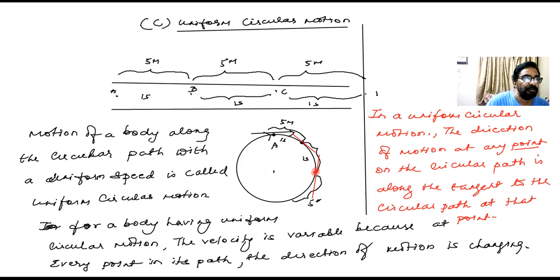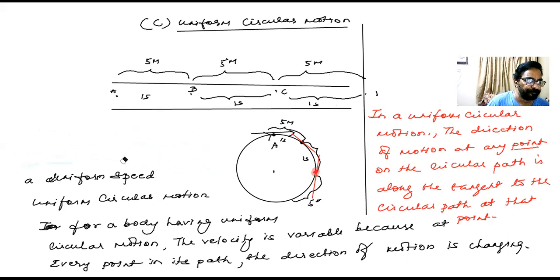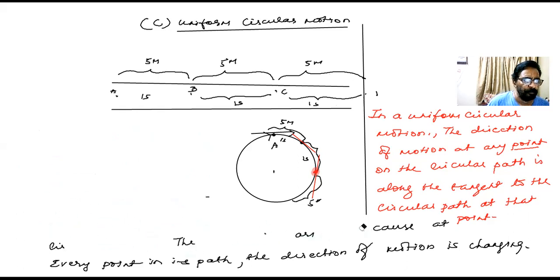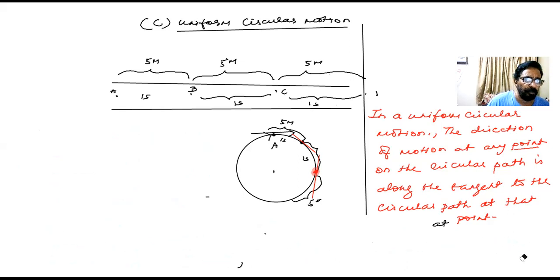So I'll just write it down. For a body having uniform circular motion, I'll write it here.